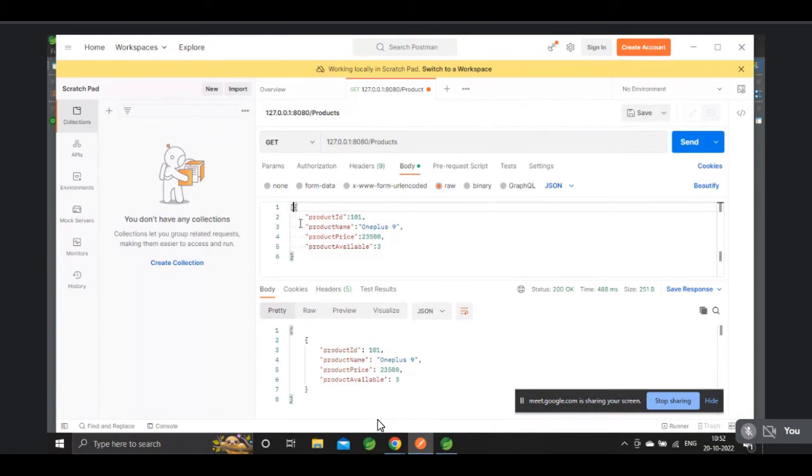Cut it, cut it. We need a list, so you have to use the square brackets. Change the product ID also, no?